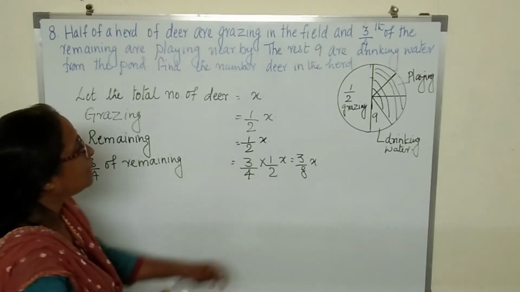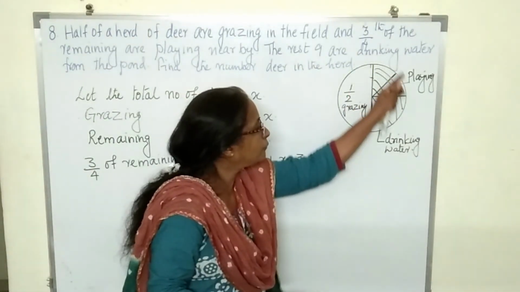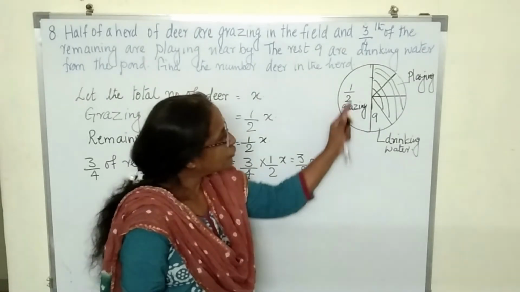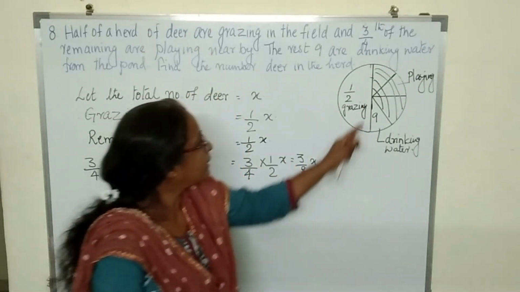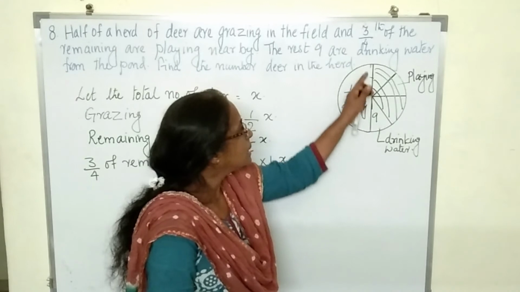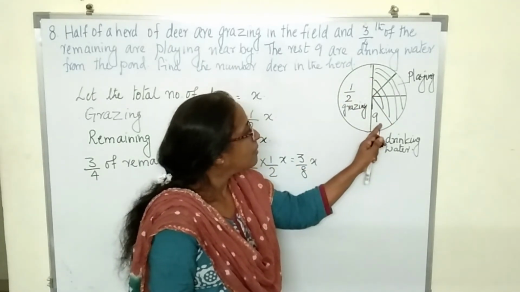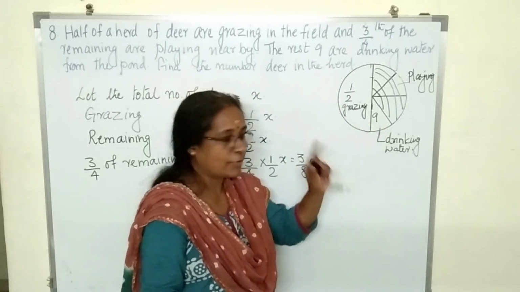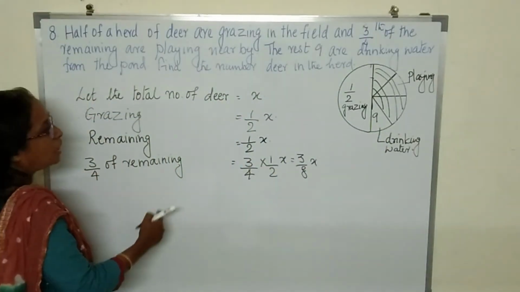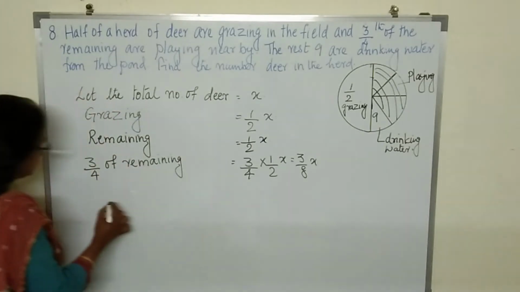What will be the remaining? What part of the whole is this? If you look at the picture also, you will get it. Here you see 1, 2, 3, 4. Similarly, here also you can find 4. So 4 plus 4, 8. From that, how many parts is this? 1 part.